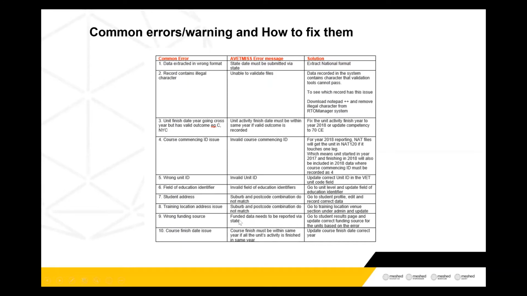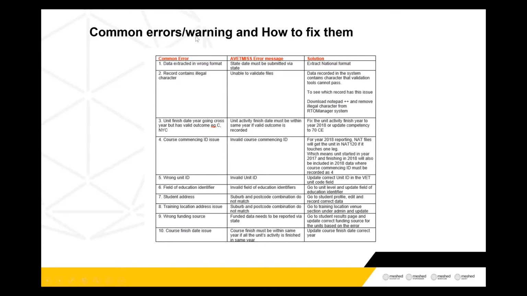The next one is wrong funding source. When you record the student's enrollment, you need to make sure that you have recorded the correct funding source. Whether they're domestic fee for service or international, depending on what type of student you have, their funding source needs to be correctly recorded.